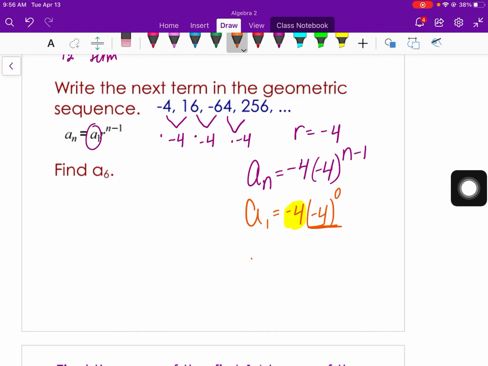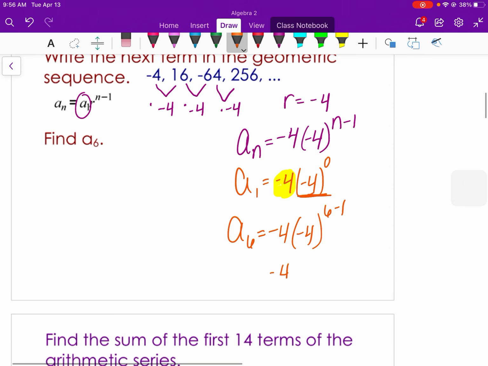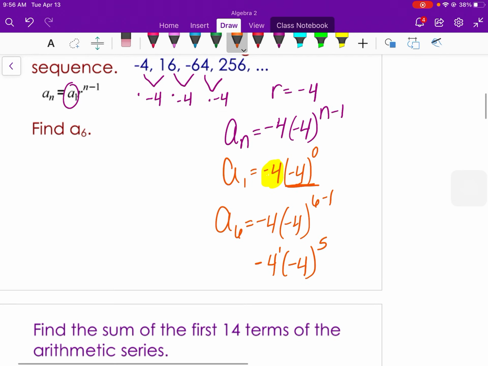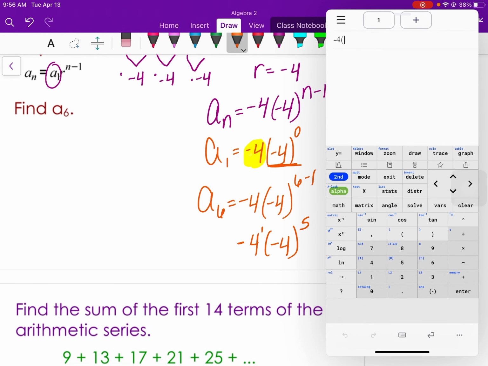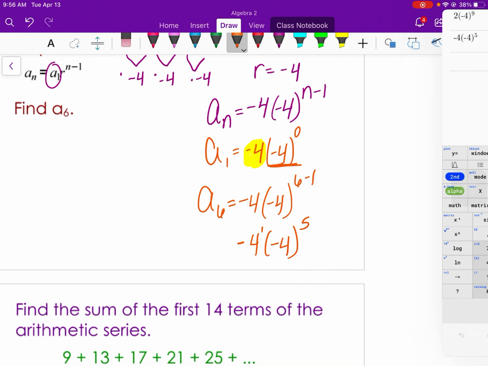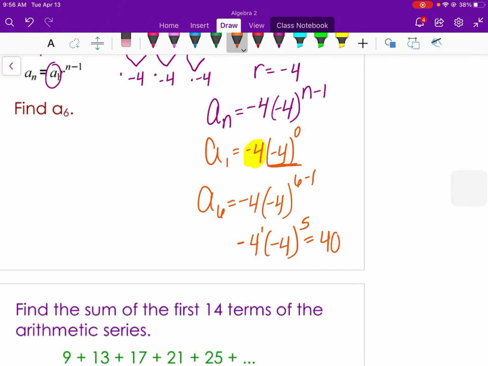If I want to find the sixth term, then a sub 6, I need to plug in 6. So it'd be to the 5th power, negative 4 times negative 4 to the 5th. Or since you have negative 4 to the 1st times negative 4 to the 5th, you could just take negative 4 to the 6th and get the answer. But negative 4 times negative 4 to the 5th power, 4,096, would be the 6th term.